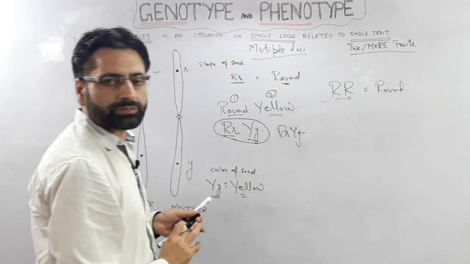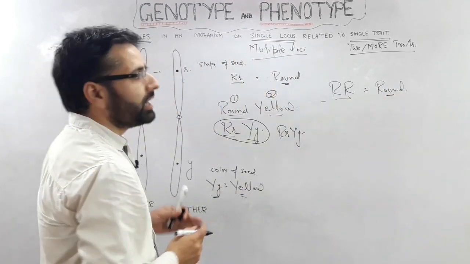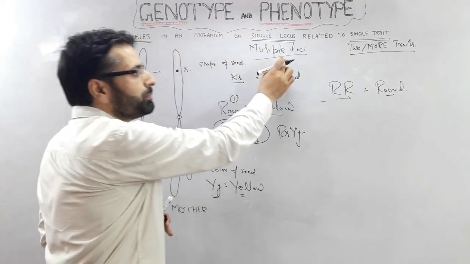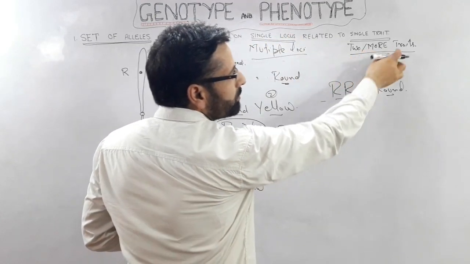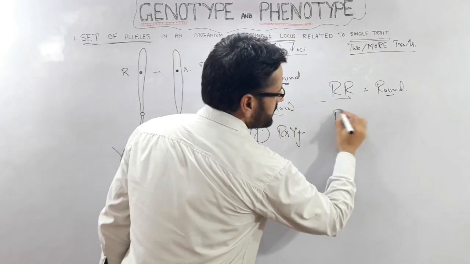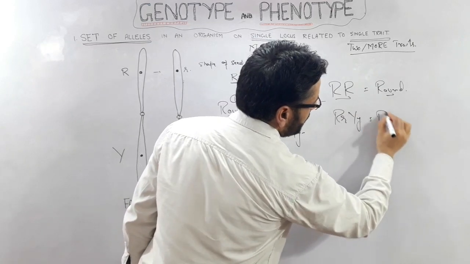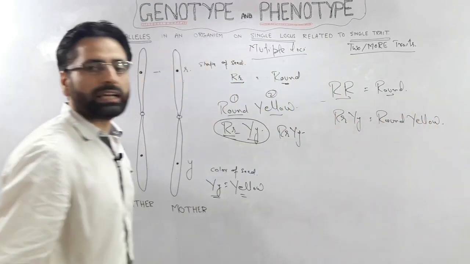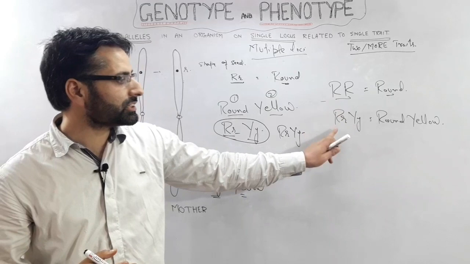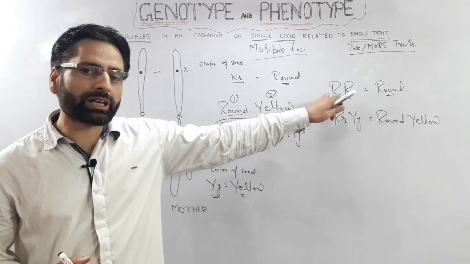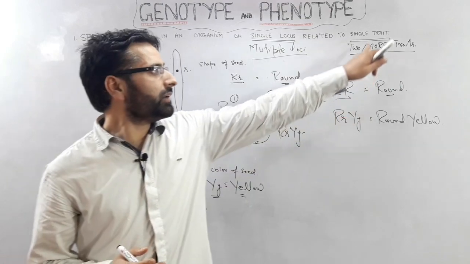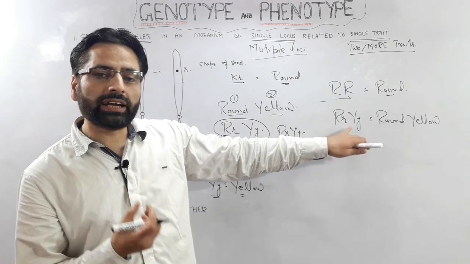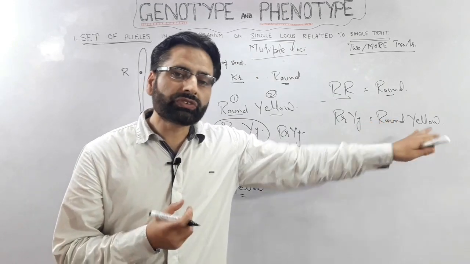This is single locus and this is single trait. Now another case may be the set of alleles present in an organism on multiple loci related to two or more traits. In this case it may be like this: this is round and yellow. This is also a genotype and this is also a genotype, but this genotype refers to the single locus and is related to the single trait, and this genotype refers to multiple loci and is related to the two traits.